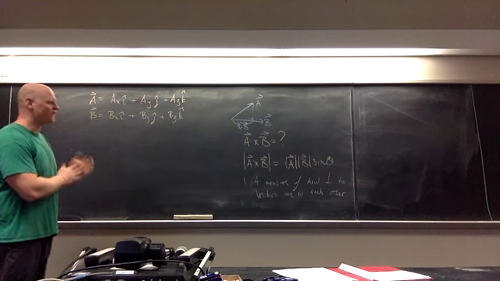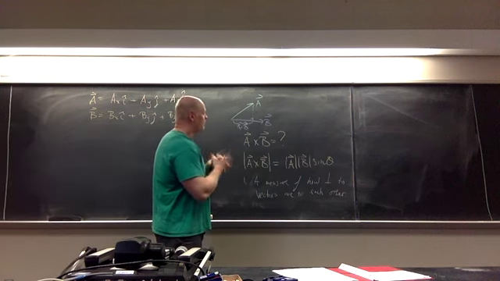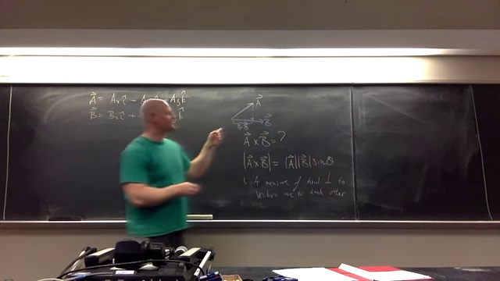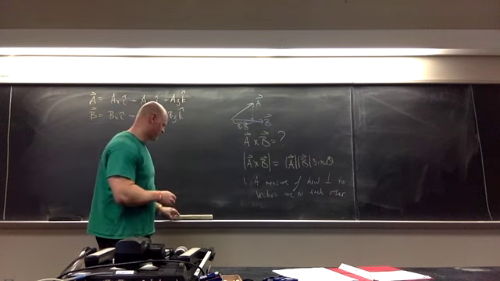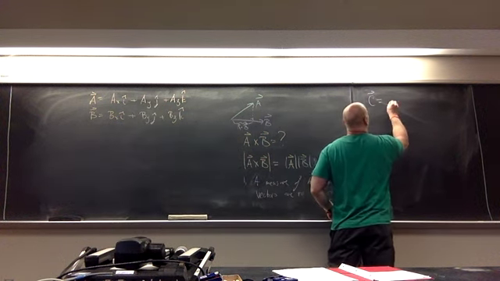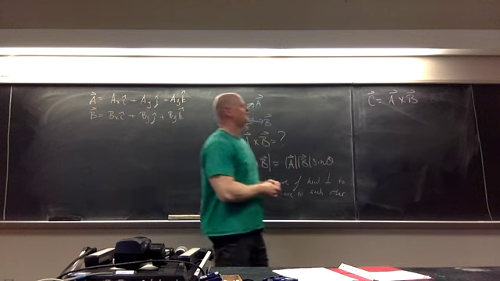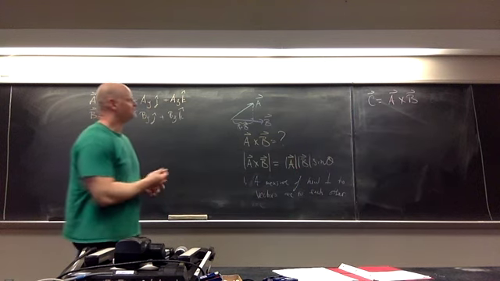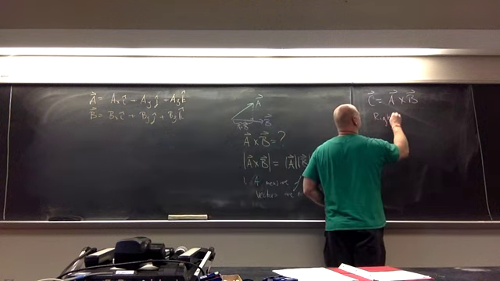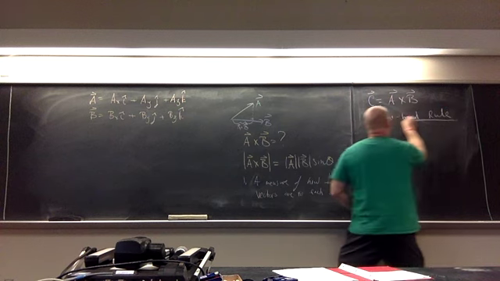Now, what are some other properties of this? So other properties are, if I take these two vectors and I cross them with each other, that actually gives me a third vector. That third vector, let's call that vector C, is defined as vector A crossed by vector B. Now, the way I determine the direction of vector C is we're going to use what's known as the right hand rule. So what does the right hand rule say?